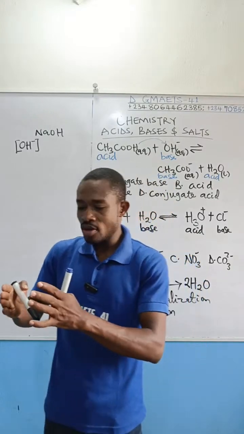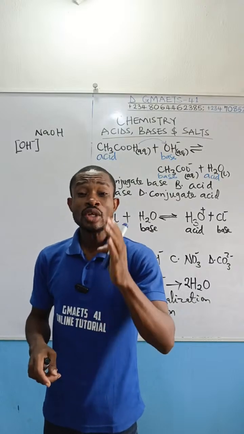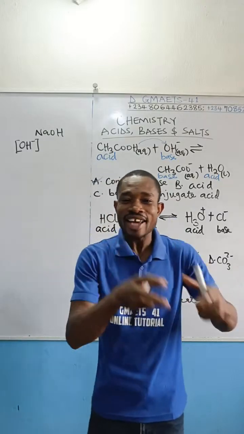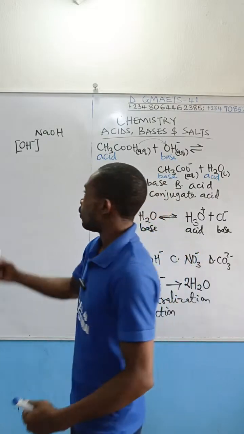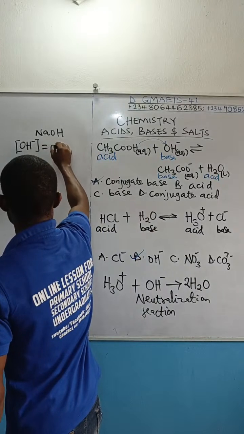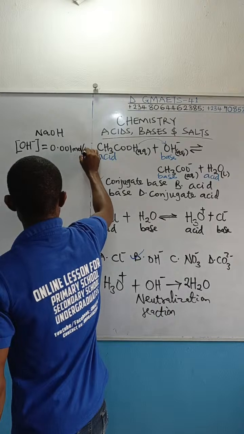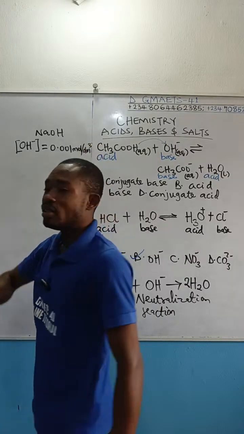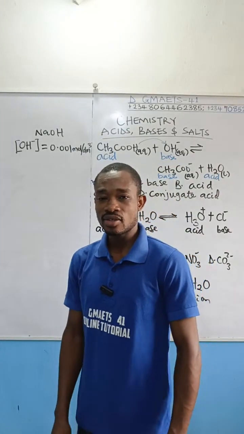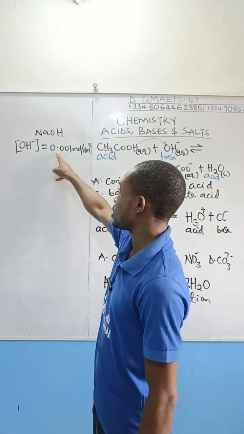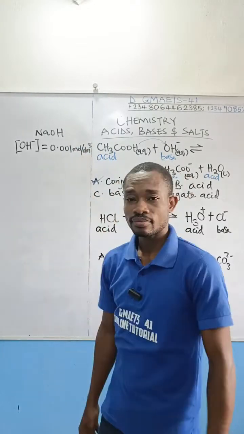So the concentration of sodium hydroxide that you give me is the hydroxide ion concentration of that sodium hydroxide. From the question, the hydroxide ion concentration is 0.001 mole per dm³. That is also the same as mole per liter, because dm³ and liter are the same. We can simply write it as 0.001 molar.